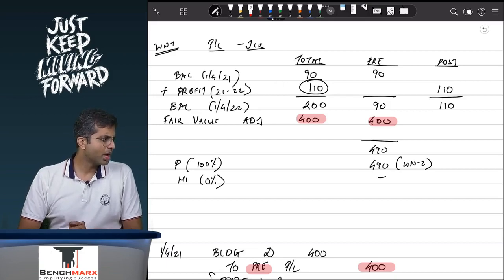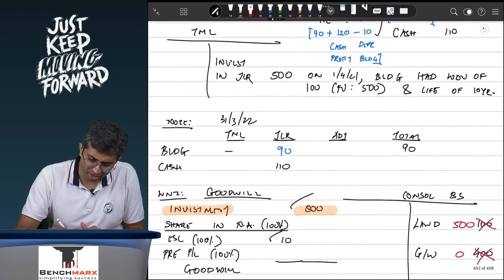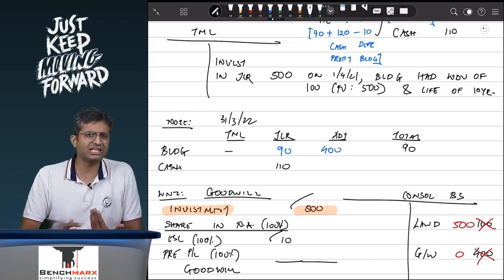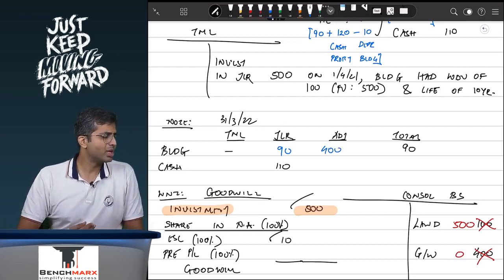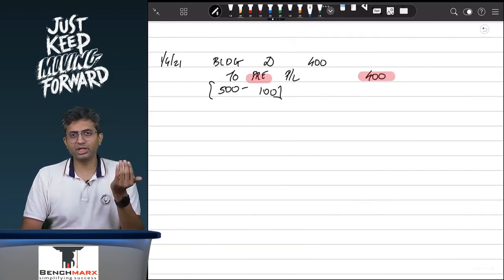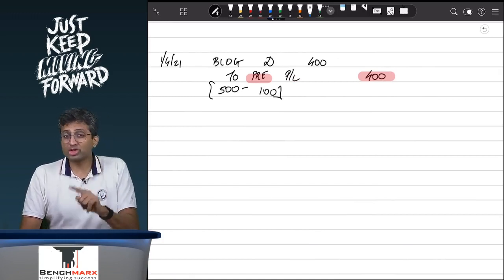Think through. So this 400 will still come, so you will still add this 400, and the building will now be 90 plus 400. My question to you is there any other adjustment? Well, yes, there is depreciation. Why? Well, because if you are telling the world that your building is worth 500, then your depreciation should also be based on 500.